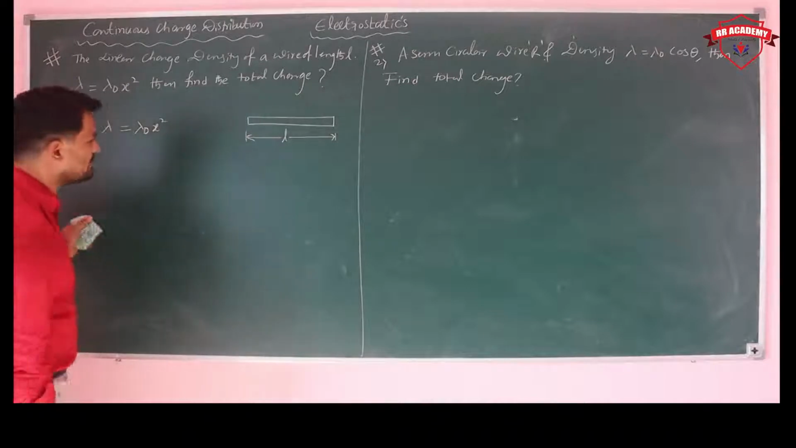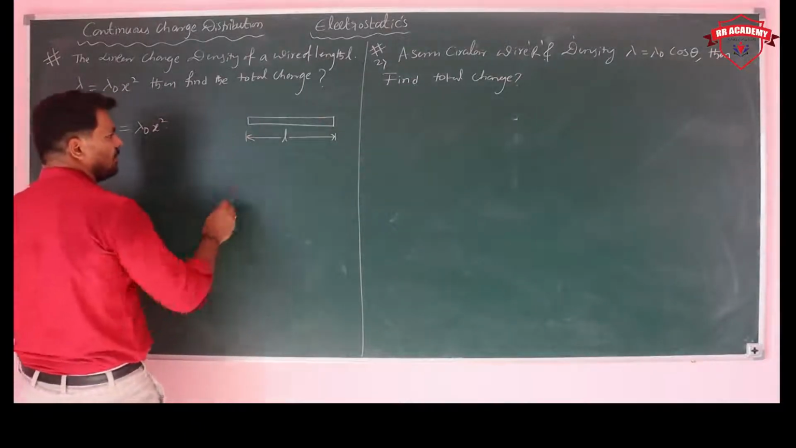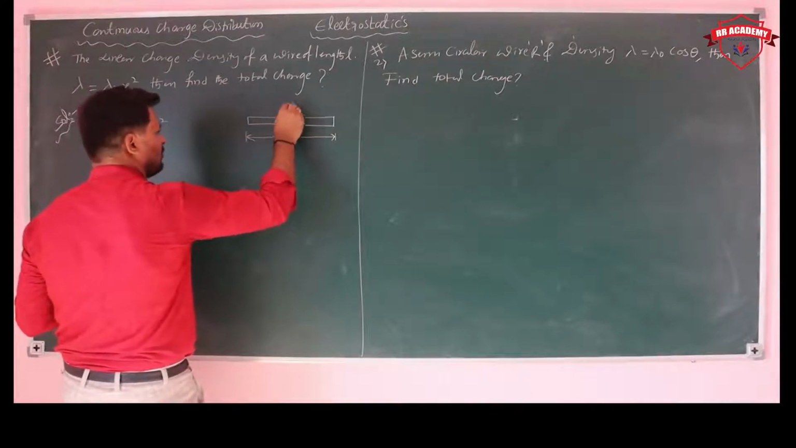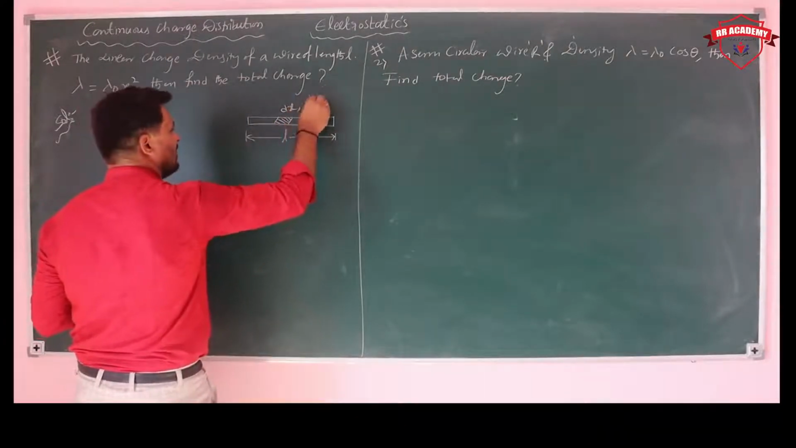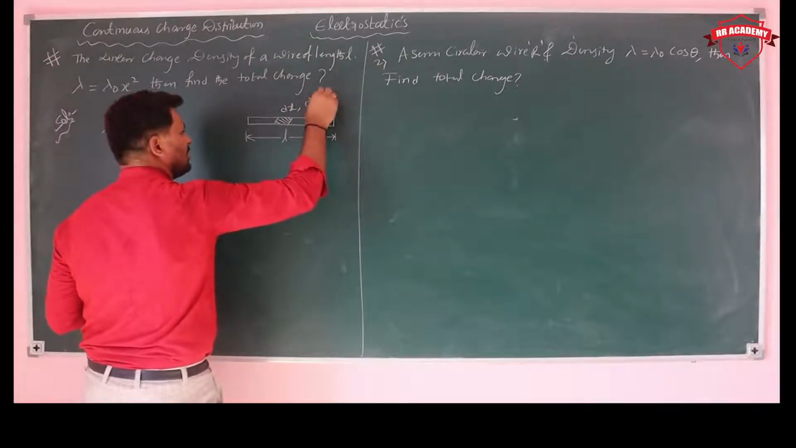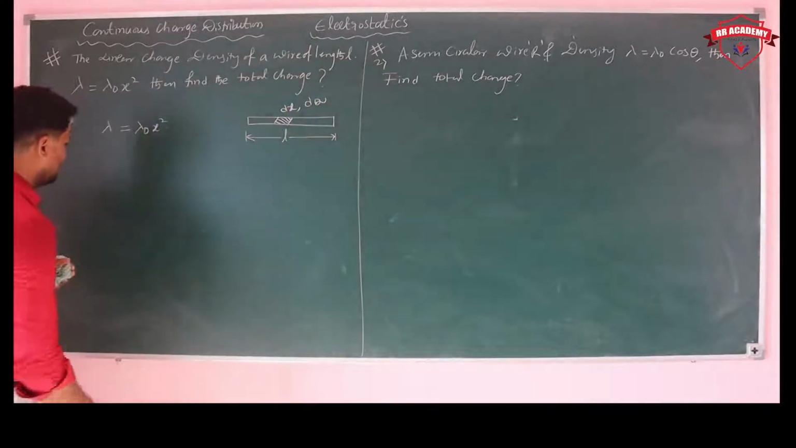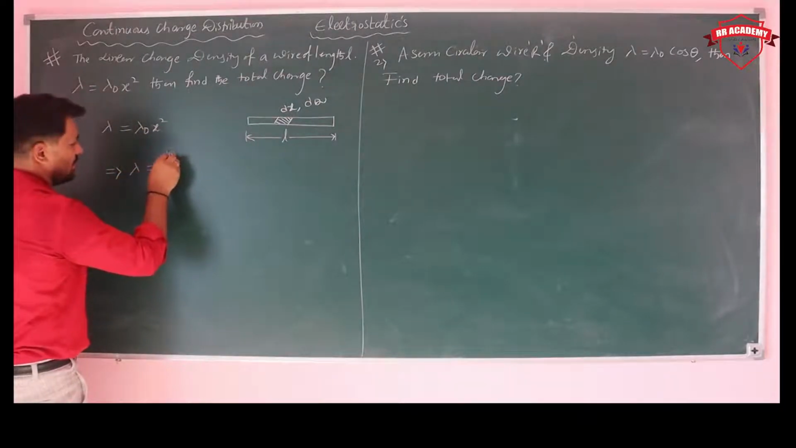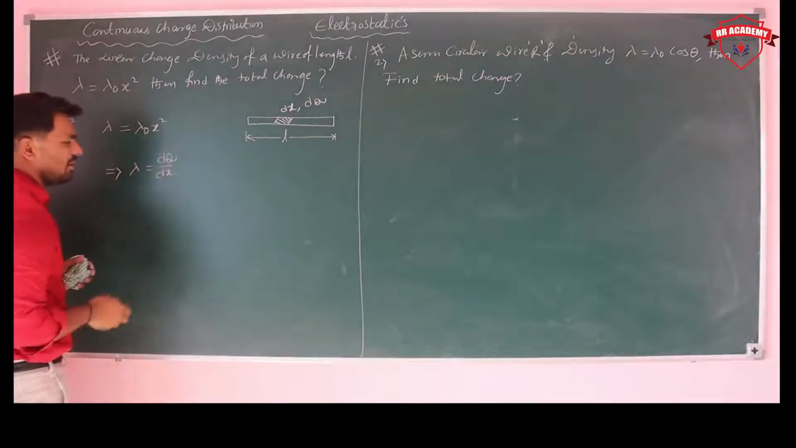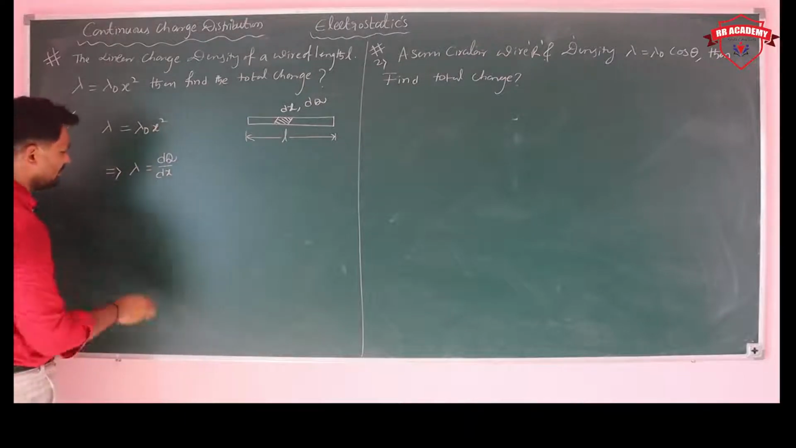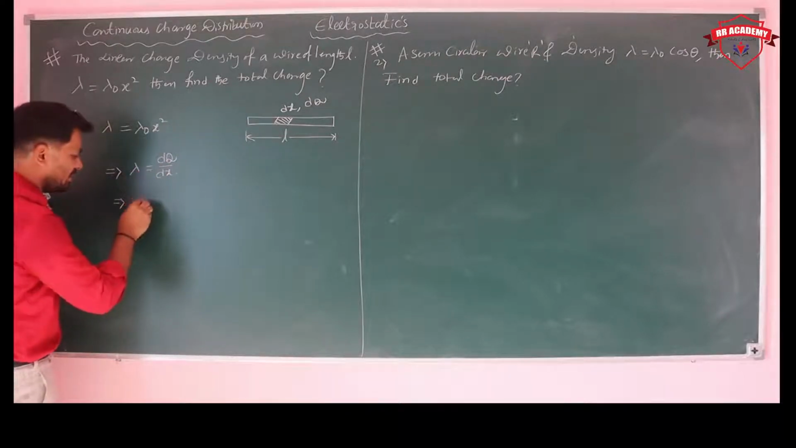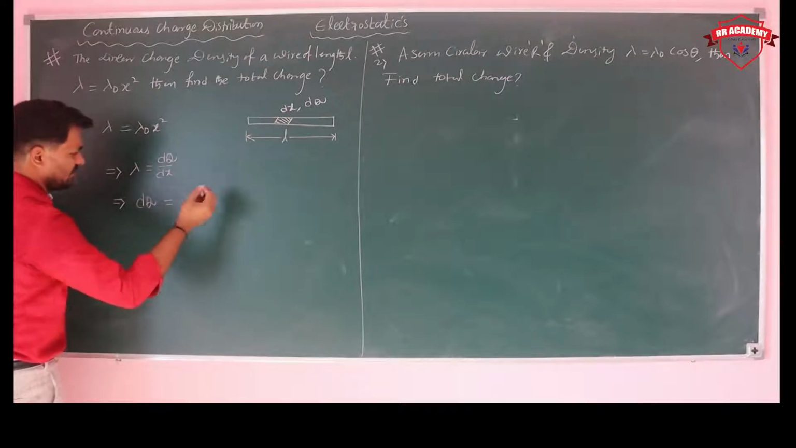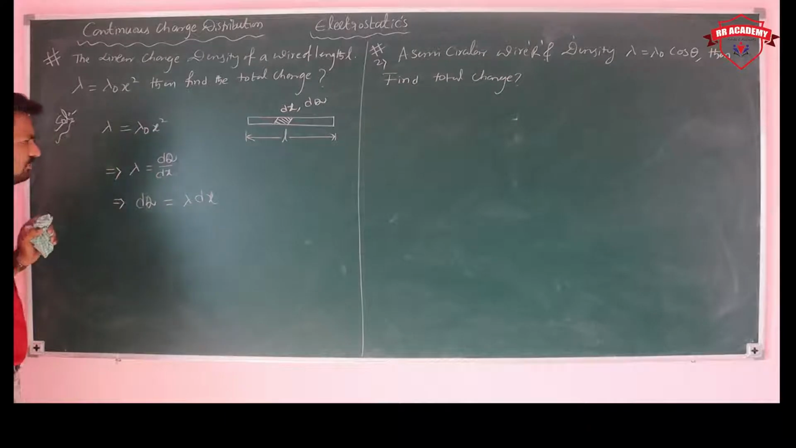So see here, very simple. For example, here I am considering a small portion. The small portion of the length is dx and the charge present on the portion is dq. That means we can write lambda is equal to dq upon dx. Actually our requirement is dq, then dq is equal to lambda into dx.